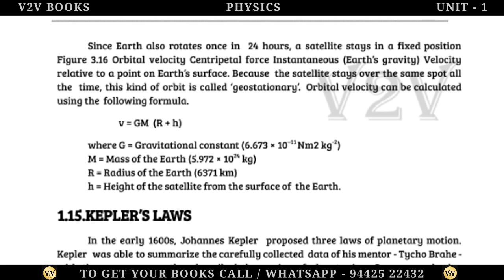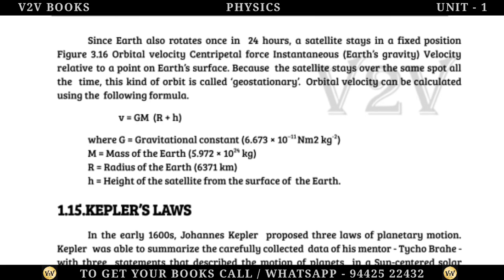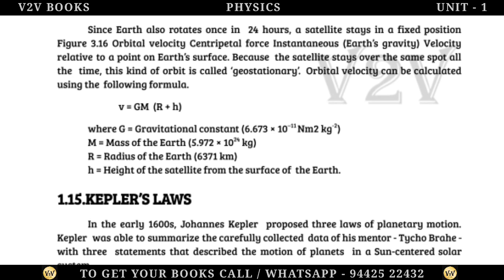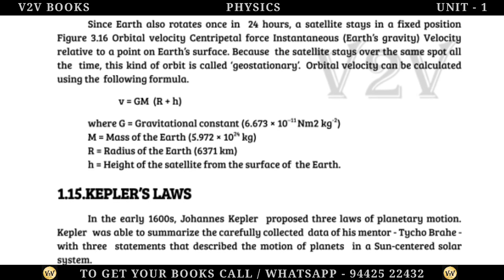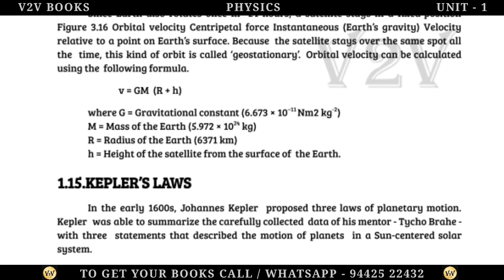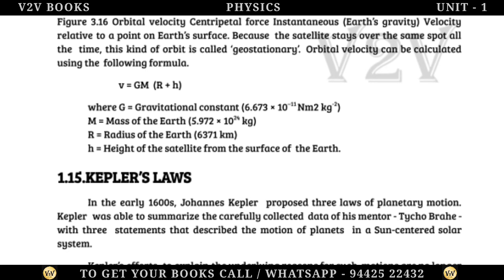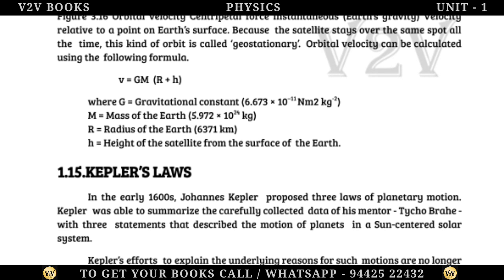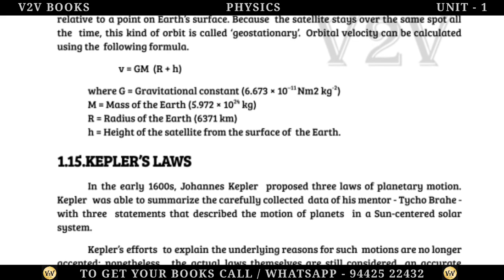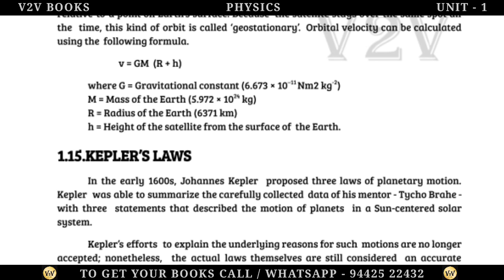Figure 3.16: Orbital velocity, centripetal force, instantaneous velocity, Earth's gravity, velocity relative to a point on Earth's surface. Because the satellite stays over the same spot all the time, this kind of orbit is called geostationary. Orbital velocity can be calculated using the following formula.